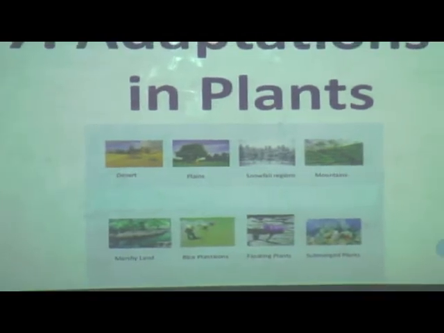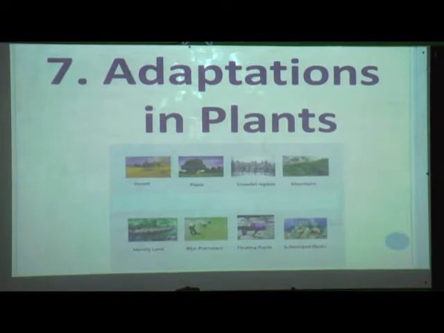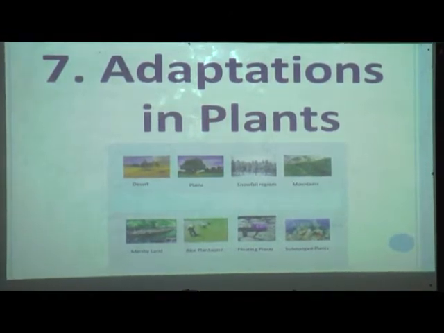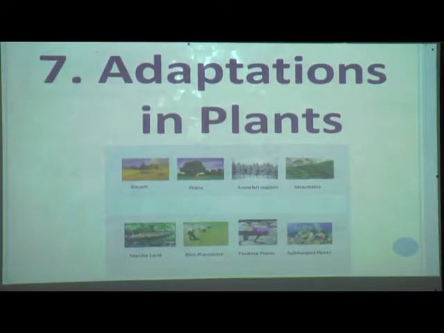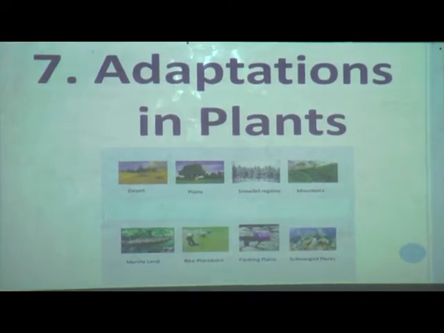Dear students, from the last 2 episodes we are learning lesson number 7. Look at the board. Lesson number 7, adaptations in plants. Today also we are going to continue lesson number 7, adaptation in plants.